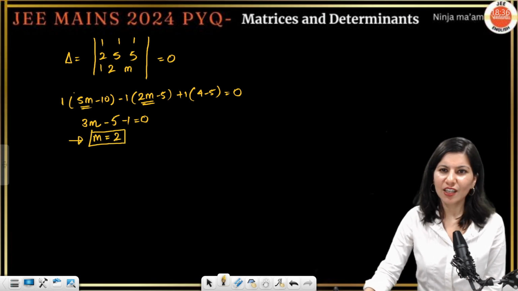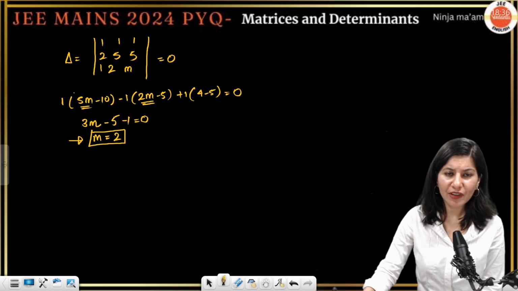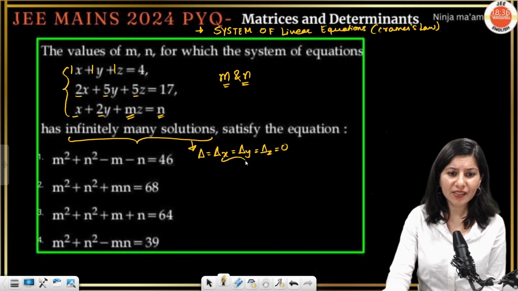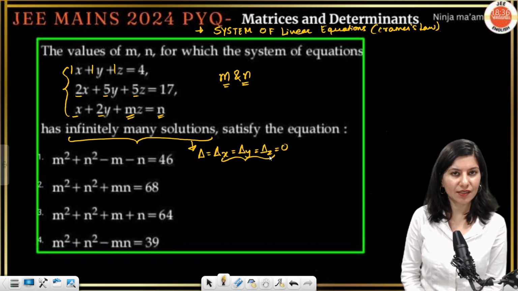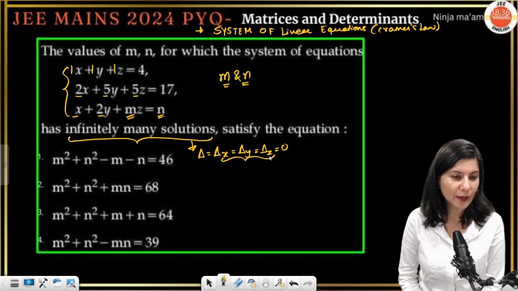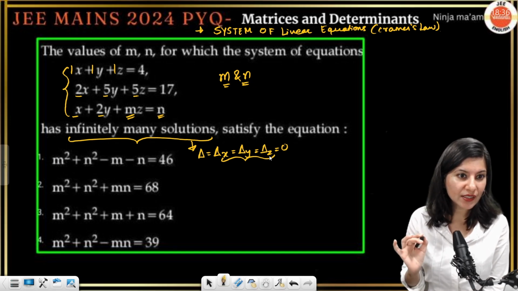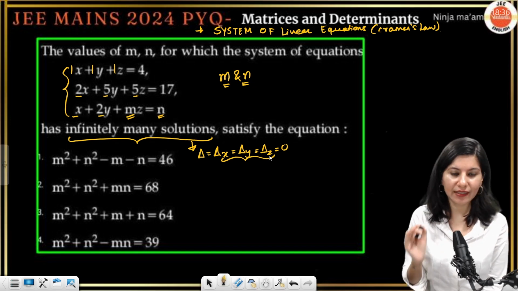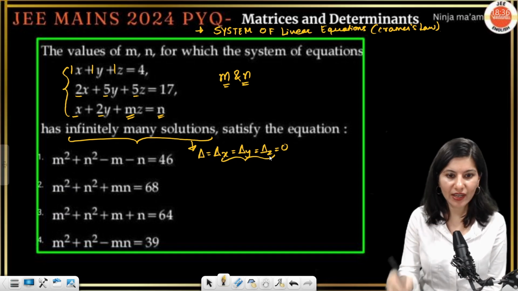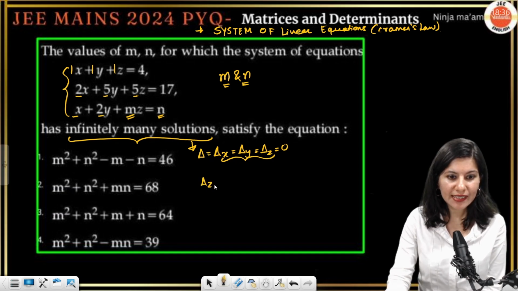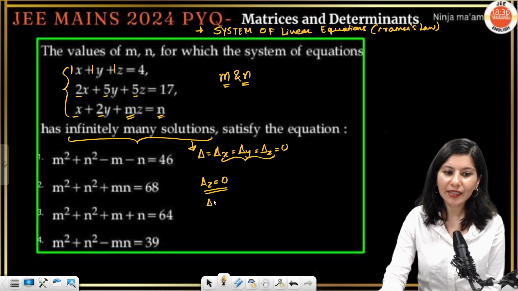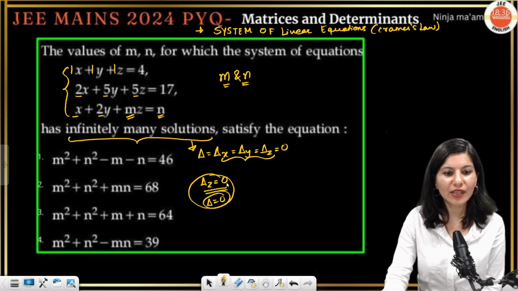M is done. Similarly, we need to figure out the value of n. Out of these 3 determinants, del x, del y, del z, you have to pick one and make it 0. You would be wiser to pick del z. If you pick del x or del y, it's fine too. So del z I'll make 0, and del I have already done. These two will help you a lot.